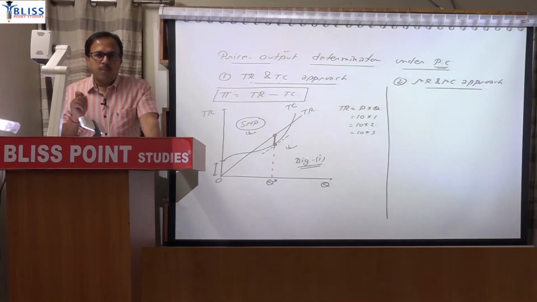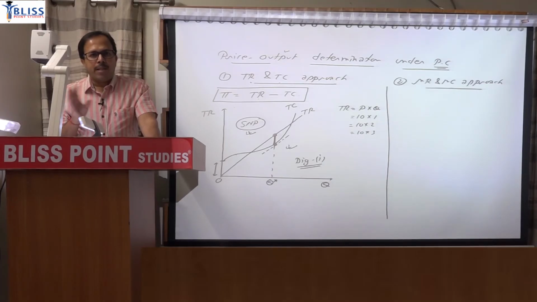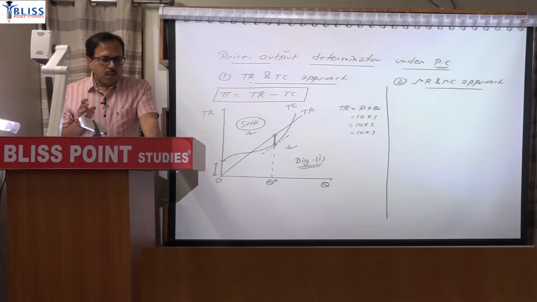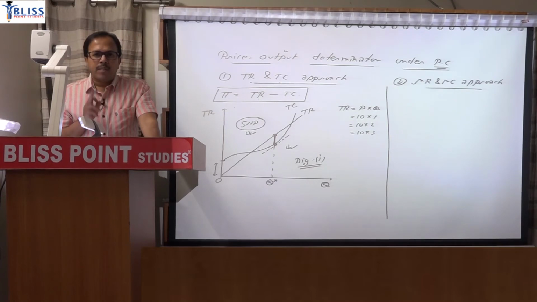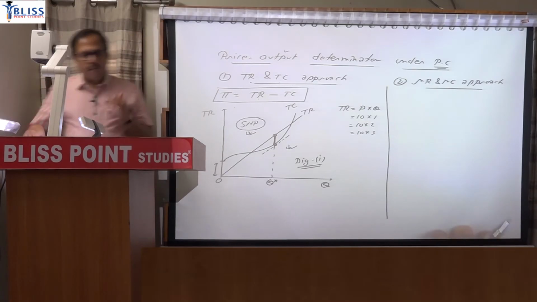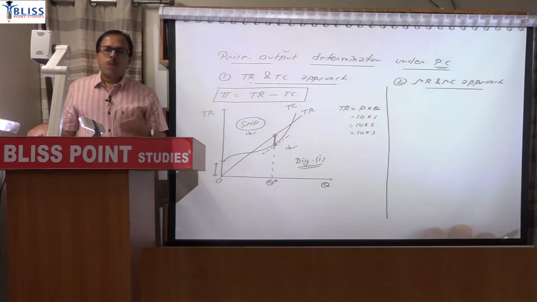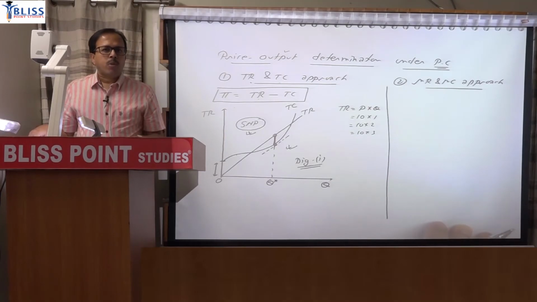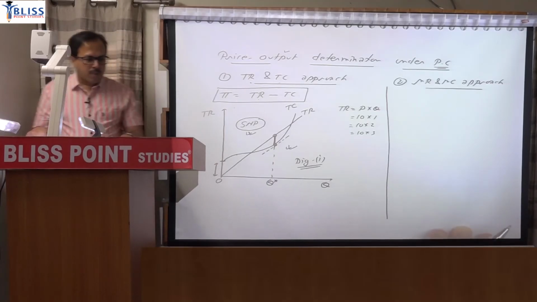So given that normal rate of return is included in total cost of firm, profit is above the normal rate of return. So in the usual sense when we use the word profit, we are actually referring to that supernormal profit. Profit is above the normal rate of return.